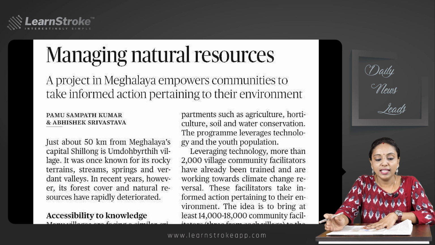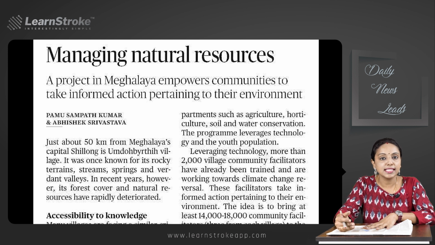General reading, okay, managing natural resources. Though this article is about environmental conservation and natural resources management in Meghalaya, what you need to understand is you can use such articles as examples when you write answers related to environment and nature conservation. This is regarding a project in Meghalaya that empowers communities to take informed action pertaining to their environment. So you can definitely use such articles for case studies or as examples in your answers.